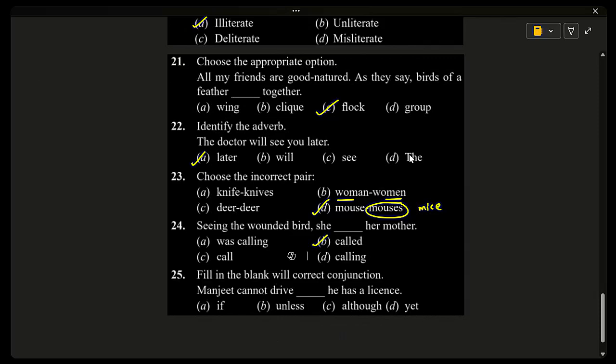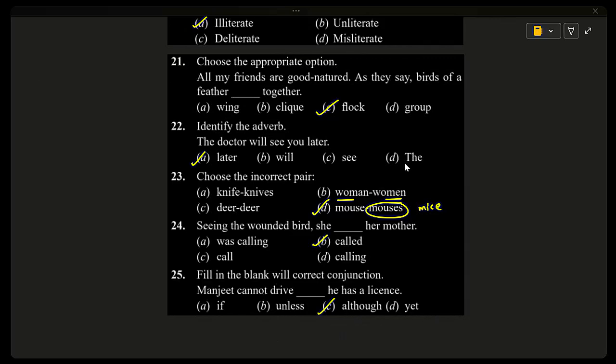25. Fill in the blank with the correct conjunction. Manjeet cannot drive dash, he has a license. If he has a license, unless, although, yet. The correct answer is although. Although is used to show contrast, something surprising. Normally, if someone has a license, they can drive. Here, even though Manjeet has a license, he cannot drive. So cannot drive, having a license, it is surprising to us. So for surprises, we can use although. Manjeet cannot drive, although he has a license.